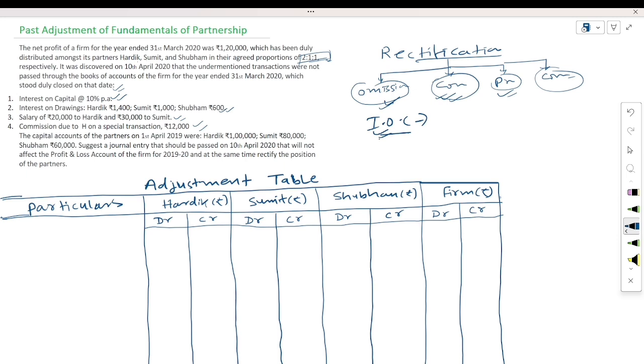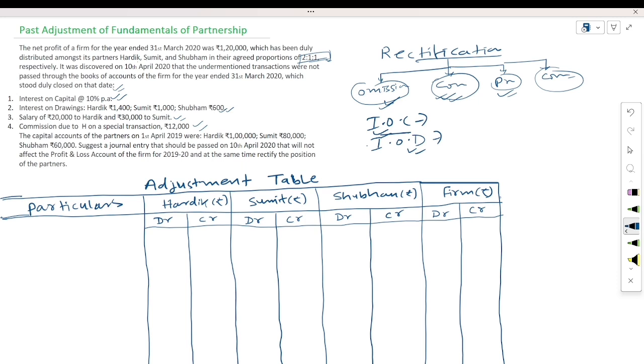In the same way, if we talk about interest on drawings, then interest on drawings is charged by the firm. Then interest on drawings is an expense for the partner but income for the firm. So remember the point that anything which is an expense for the firm will be income for the partner, and anything which is income for the partner will be an expense for the firm. This is the concept of this topic. Only from this concept we will solve all the problems.